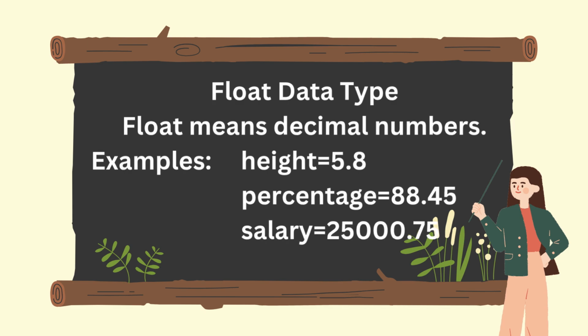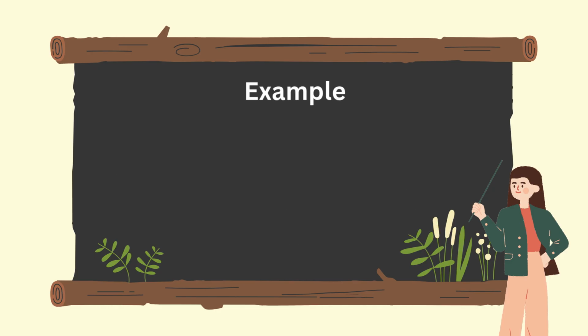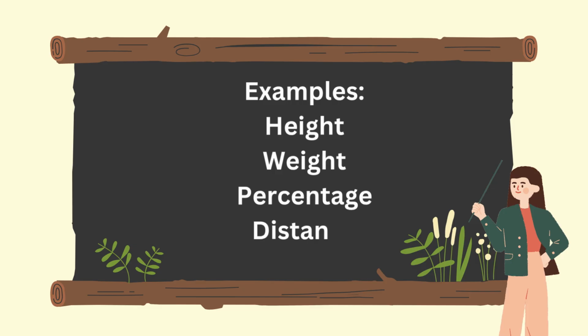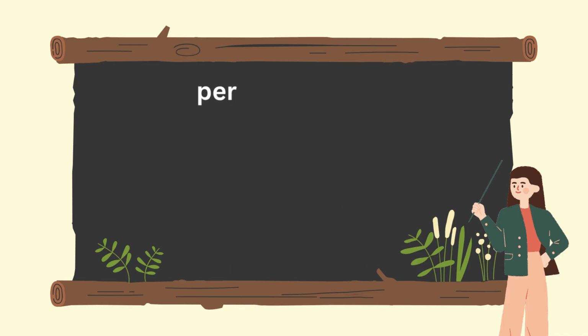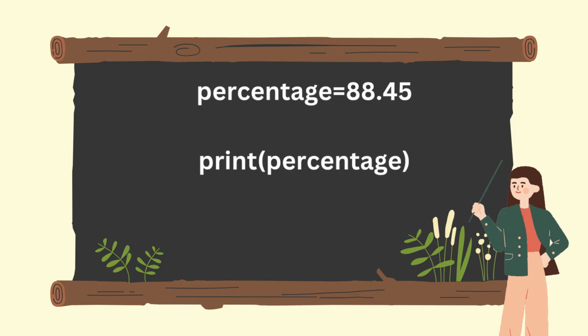All these values contain decimal points. Float values are used whenever precision is required. Examples: height, weight, percentage, distance, temperature. Let's display a float value. Percentage is equal to 88.45. Print in bracket percentage. Output is 88.45. Remember, if a number contains a decimal point, Python treats it as a float.